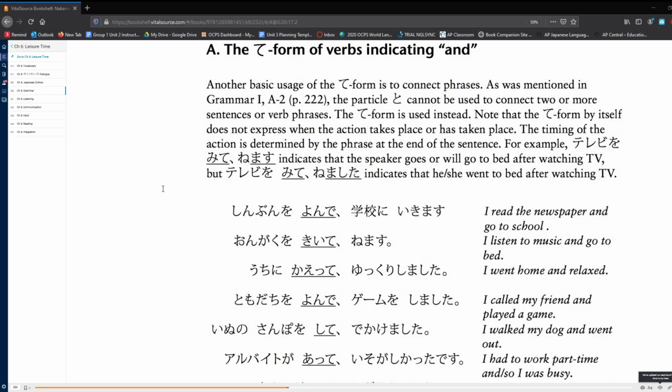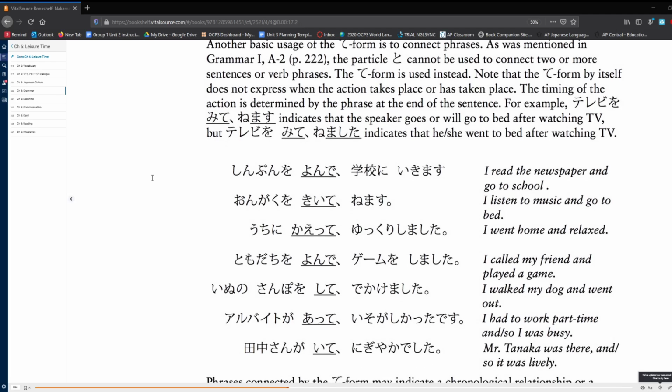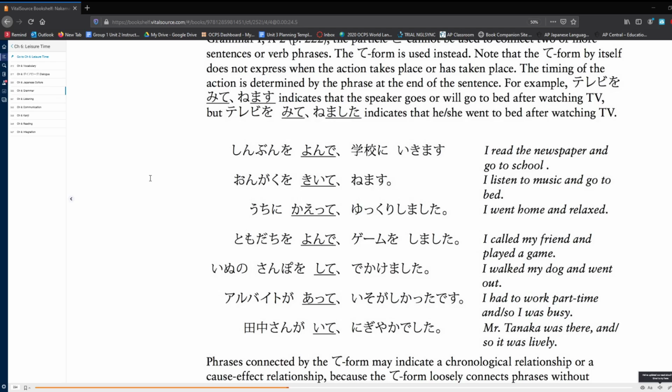For example, terebi o mite nemasu indicates that the speaker goes or will go to bed after watching TV. But terebi o mite nemashita indicates that they went to bed after watching TV. We have a few examples here of how that would work. If I want to say, I read the newspaper and go to school, 新聞を読んで学校に行きます. This is saying that I have the intention of going to school after reading the newspaper. That is my typical habit.